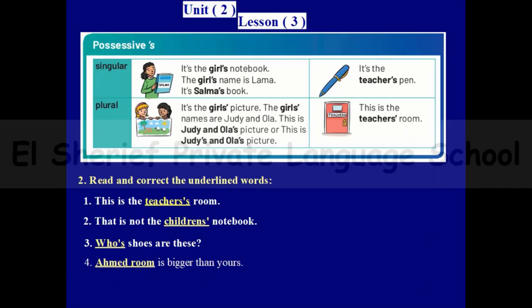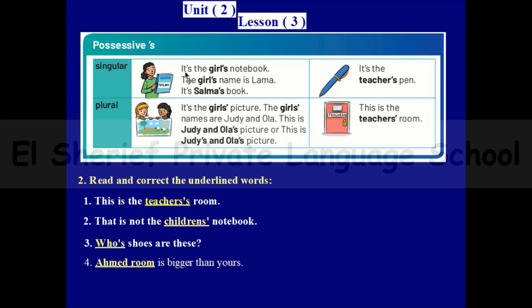And we can go to the second part, and we are now with lesson 3. We will talk about the grammatical lesson here. We will talk about the possessives. By the way, I can have a singular noun and a plural noun. How can I express that something belongs to a singular person or something belongs to a plural word?